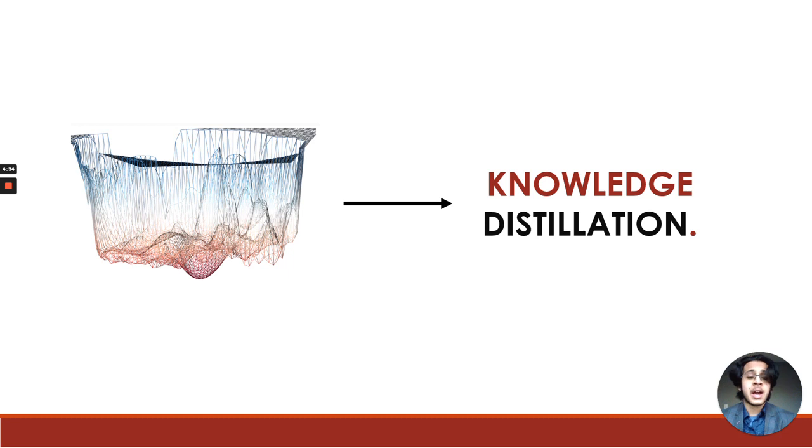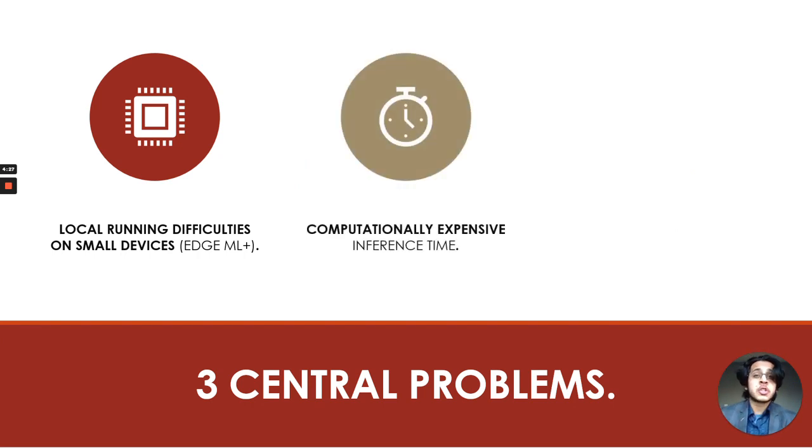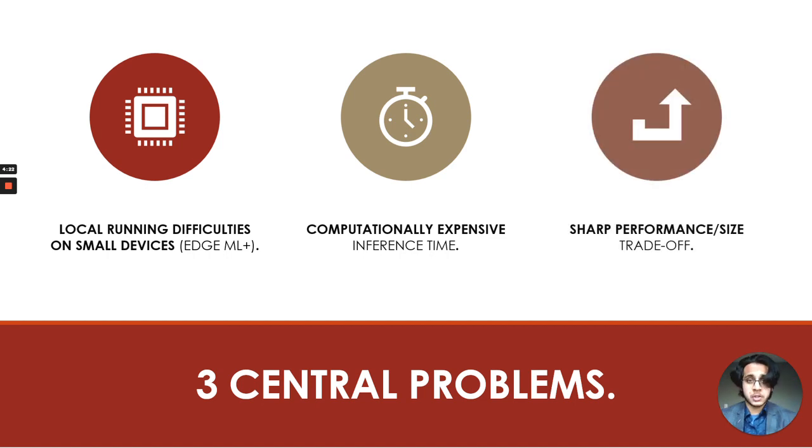Now, models today have three key problems. They can't run locally on small devices due to their size, are extremely computationally expensive during inference time, and have a sharp performance-size trade-off. Real-world problems are very complicated, and if we want to solve these problems, we need models large enough to represent potential solutions. But the larger we make these models, the more expensive they become. And as a result, we have a trade-off between performance and impact. And this is one of the most critical problems that the industry is facing today.